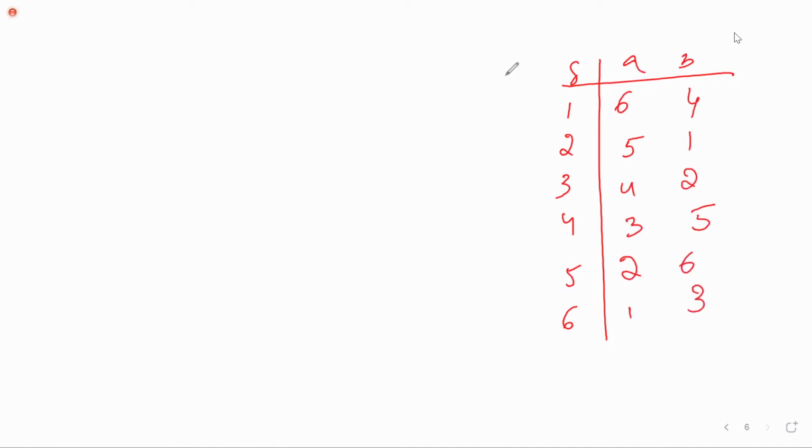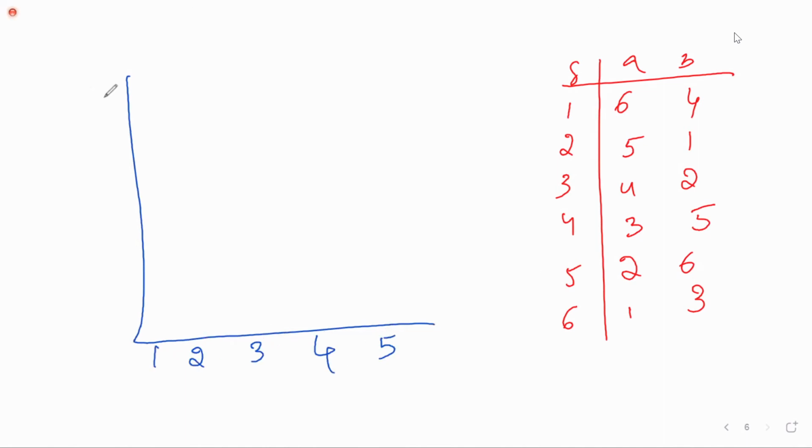Observe carefully. Now, the table filling method means here it is 1, 2, 3, 4 and 5. 6 I'm removing. This is 2, 3, 4, 5, 6.